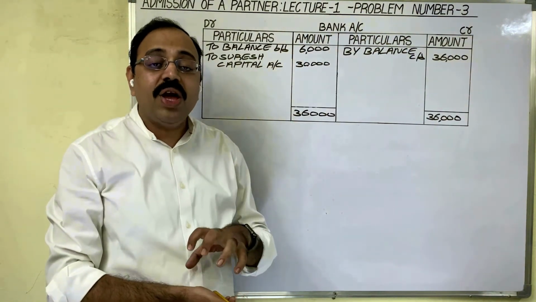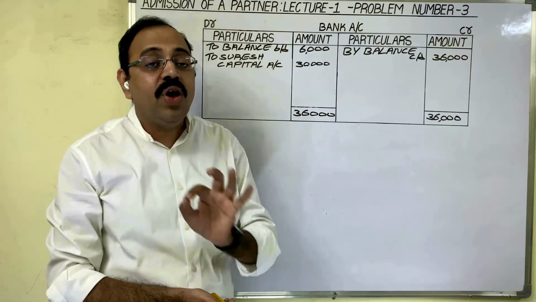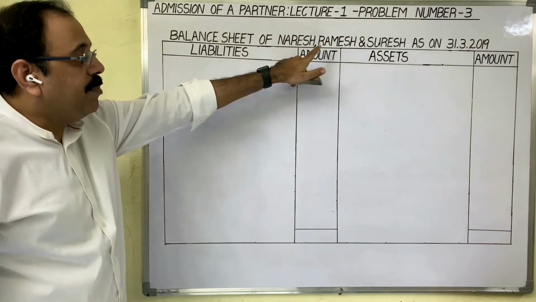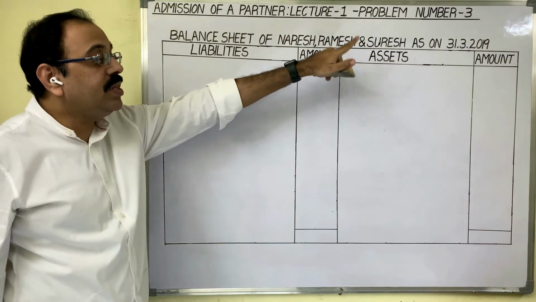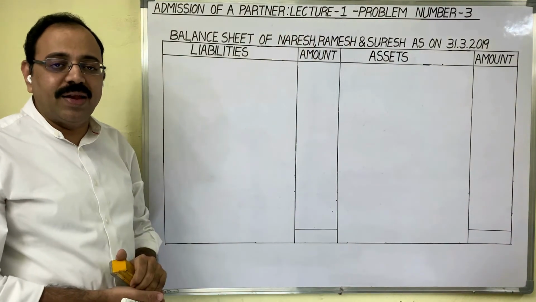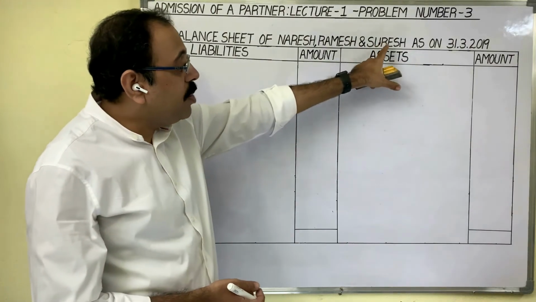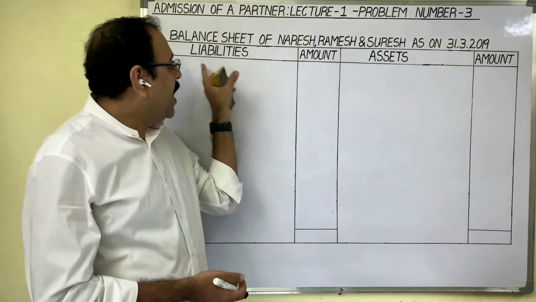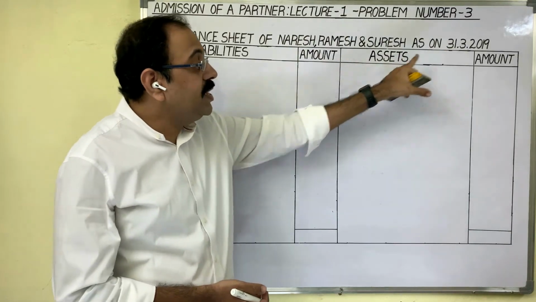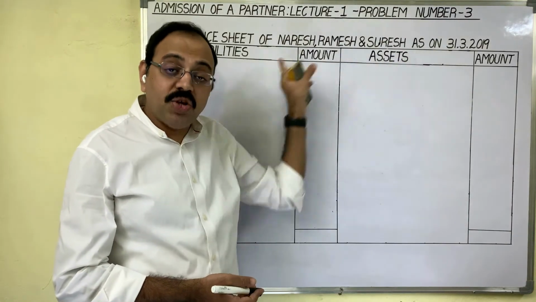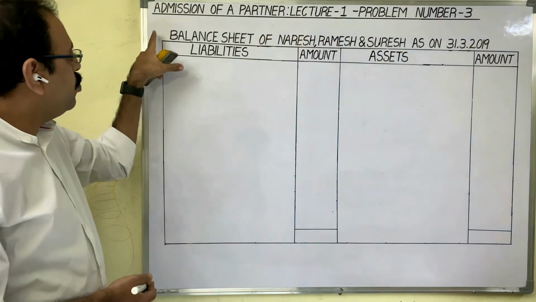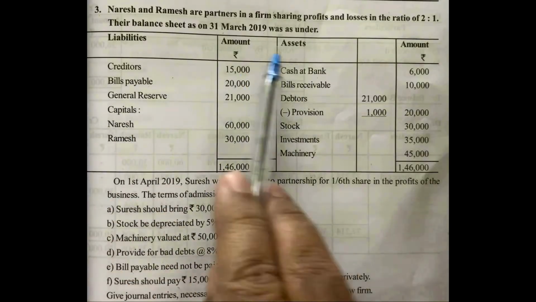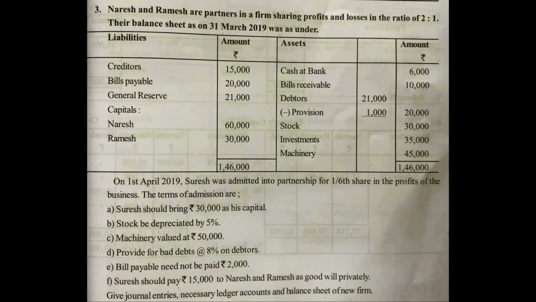Now finally we have to show the balance sheet of all three partners. Balance sheet of Naresh, Ramesh and Suresh as on 31st March 2019. As a new partner, his name is also included. This is the new balance sheet. Liabilities amount, assets amount. As it is not an account, we should not put DR and CR symbols. With the help of the old balance sheet, we have to prepare the new balance sheet.